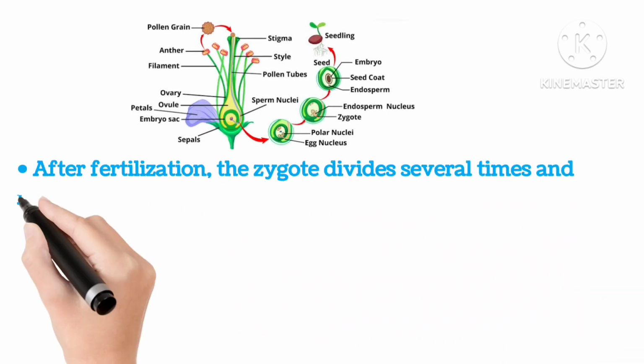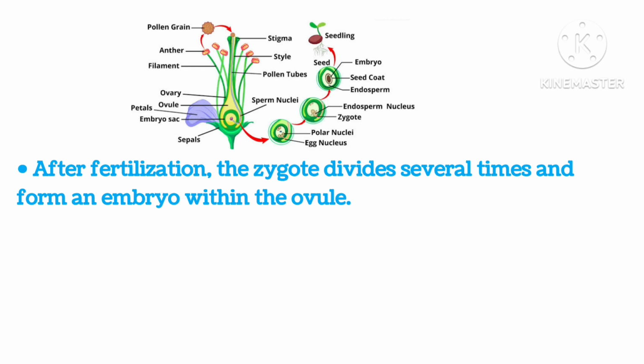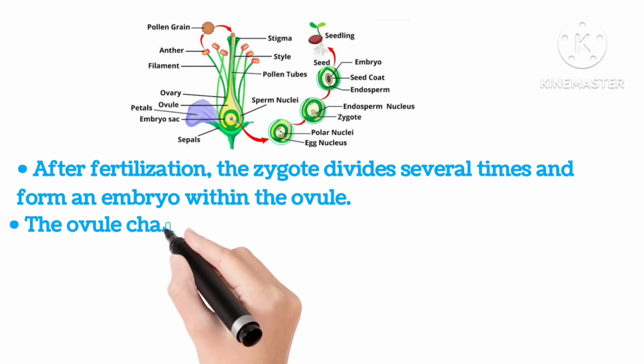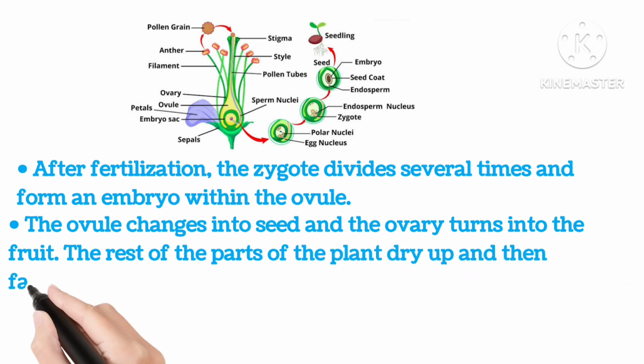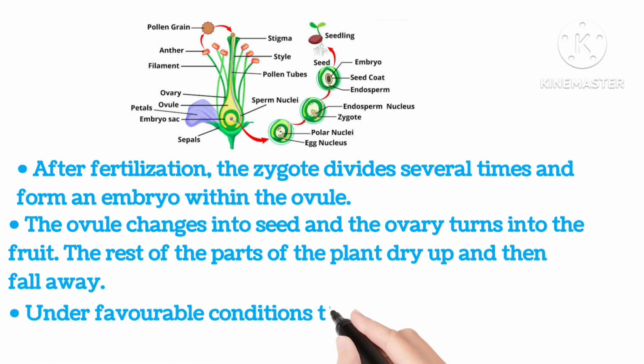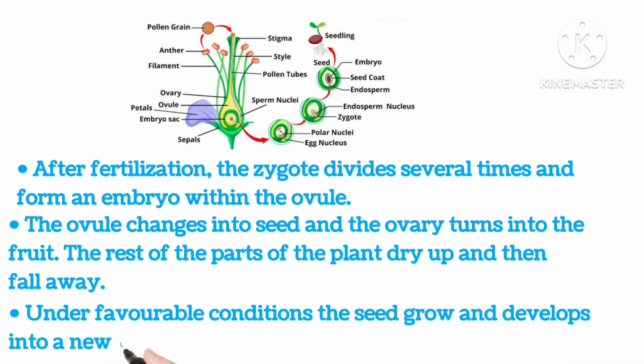After fertilization, the zygote divides several times and forms an embryo within the ovule. The ovule changes into seed and the ovary turns into fruit, and the rest of the parts of the plant dry up and fall away. Under favorable conditions, the seed grows and develops into a new plant.